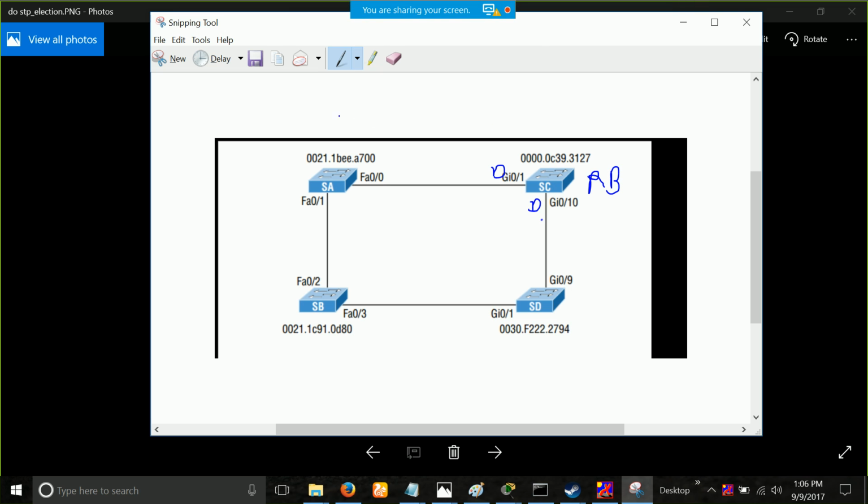So let's go to this guy. The cost was 19. Everywhere it is 19 except this one. In here it is 4. In here it is 19. So this guy is the closest, so he will become root port. So does this one, root port, cost is 4, from in here more than 4. Now in here the cost from here is 38, from here it is 19 plus 4, less than 38, so this guy will become root port. Done? Any doubt? Done. Okay.